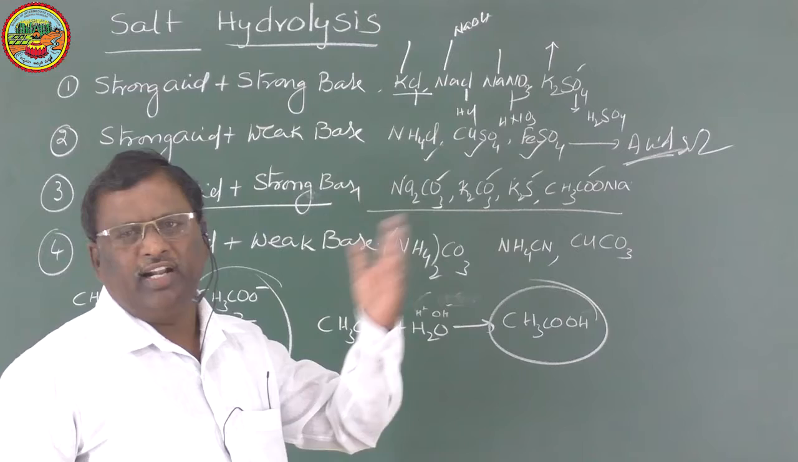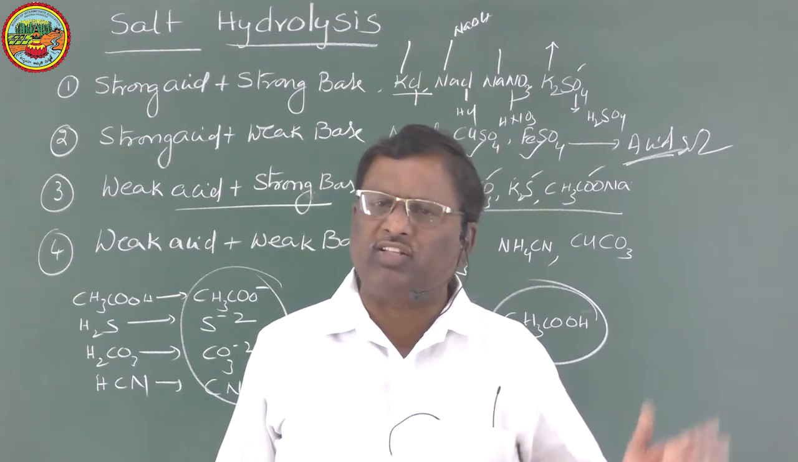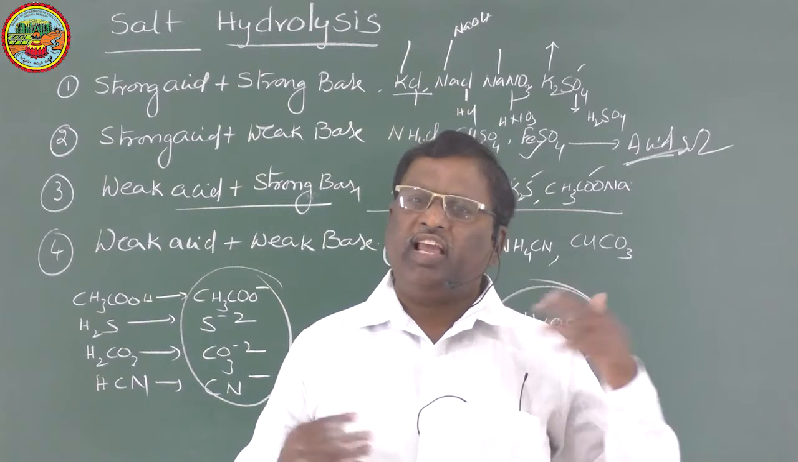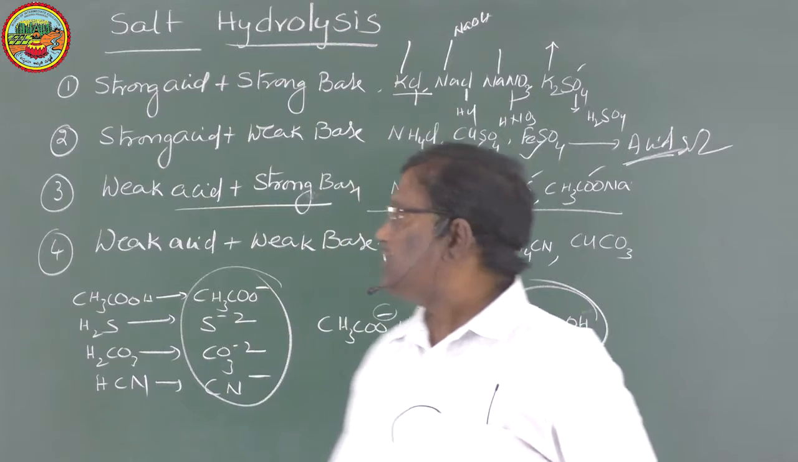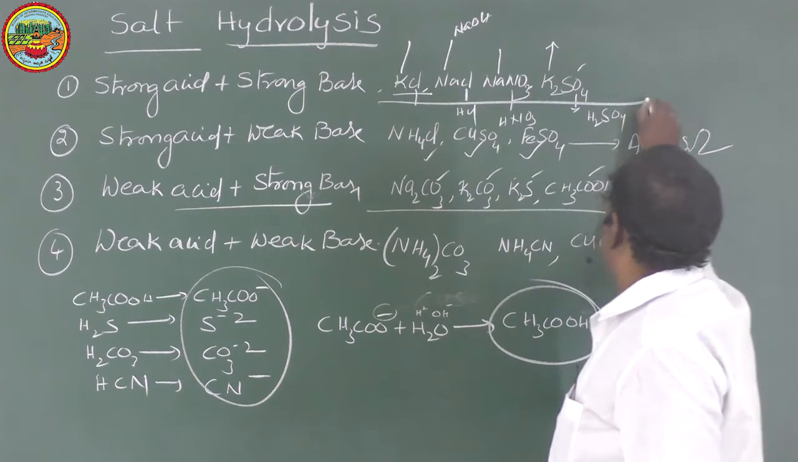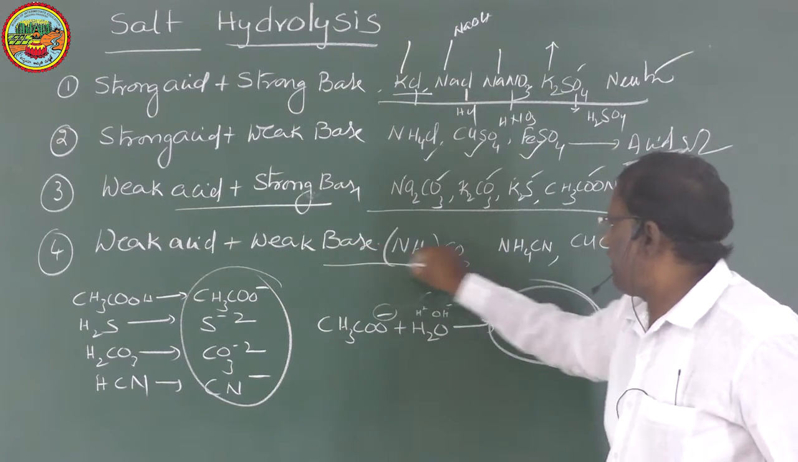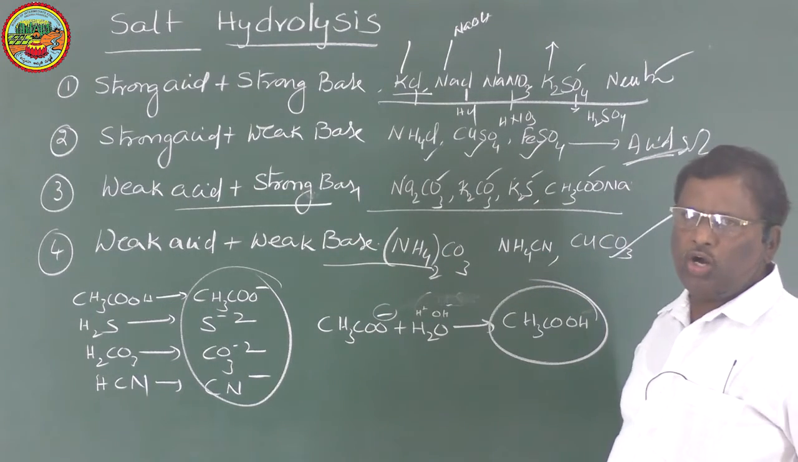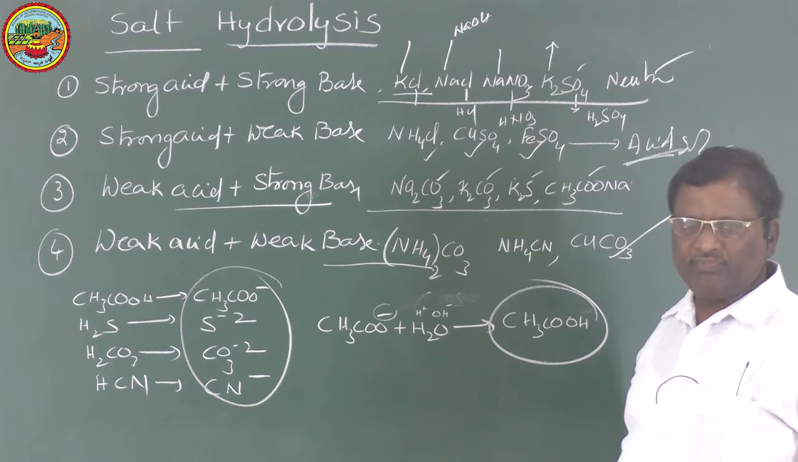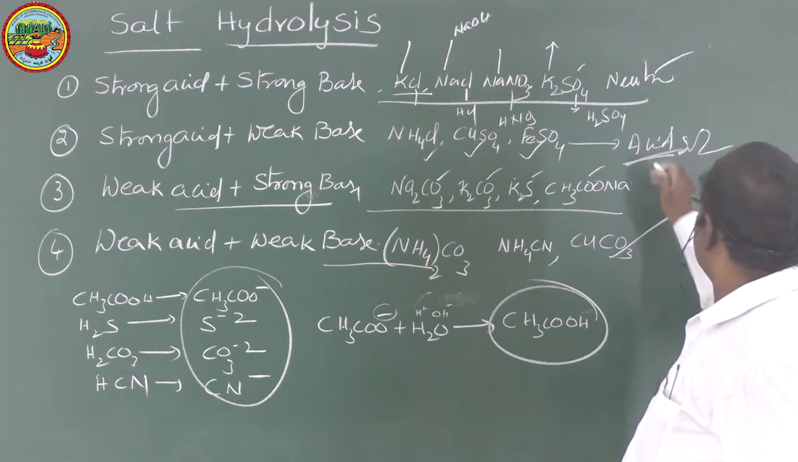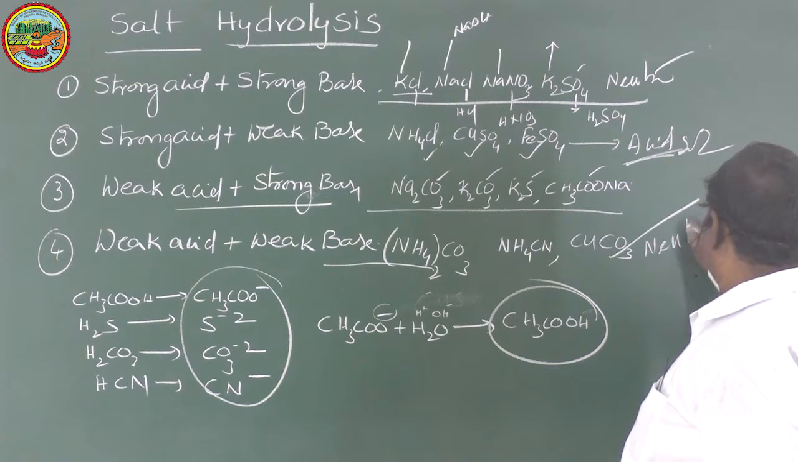If the salt is obtained from a strong acid and a strong base, in such salts both anion and cation are weak. They cannot hydrolyze water. Such salt solutions are neutral in nature. That is the first category. Here, in a weak acid and weak base, both are strong. They equally hydrolyze water. So in these cases also it is neutral.